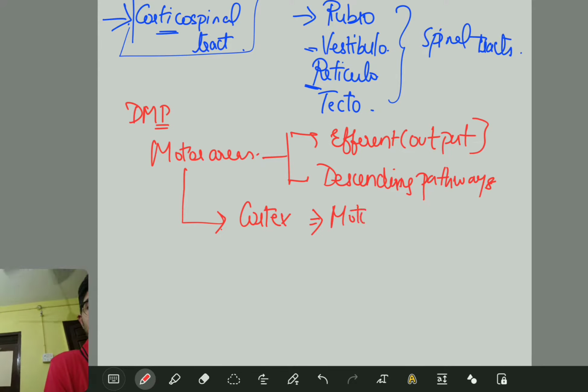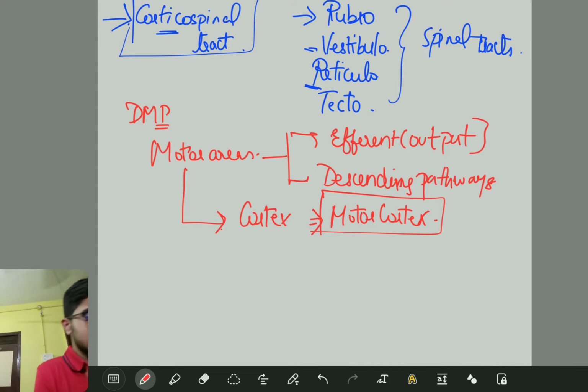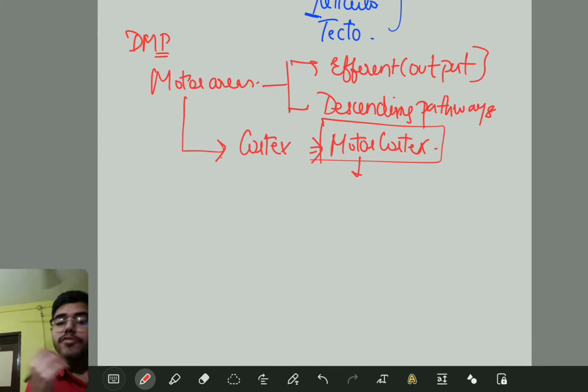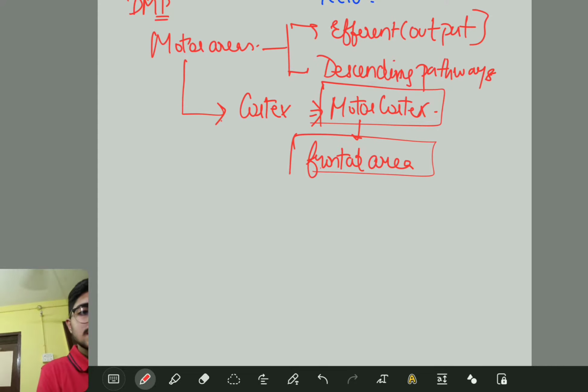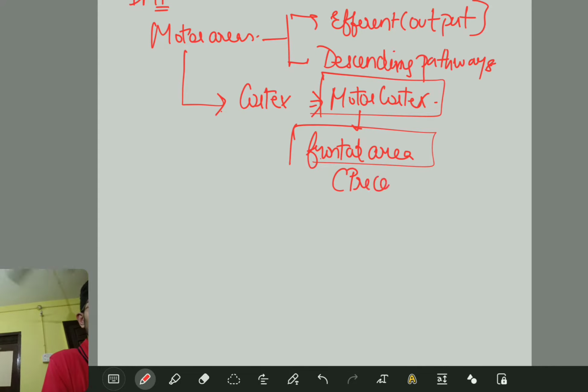Now, where is this motor cortex present? It is present in the frontal area, mainly in the precentral gyrus.